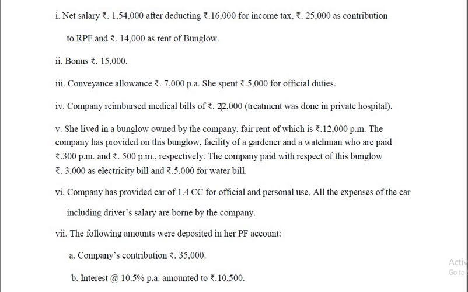Company reimbursed medical bills of 22,000. Treatment was done in private hospital. Entire 22,000 is taxable. Earlier, out of 22,000, 15% would have been exempt, but now that has been changed. Whatever amount is reimbursed by the employer, when the treatment is given in a private hospital, the entire amount is taxable.